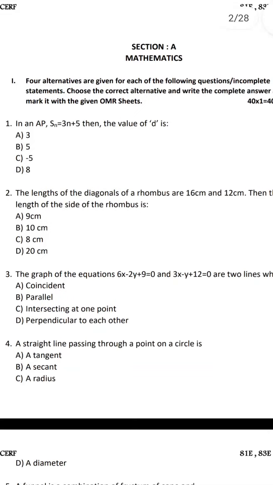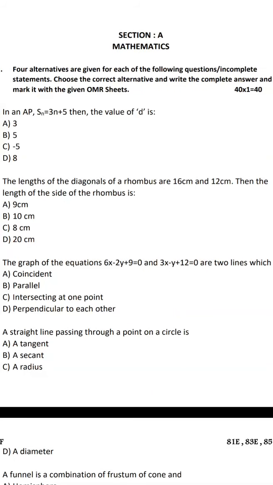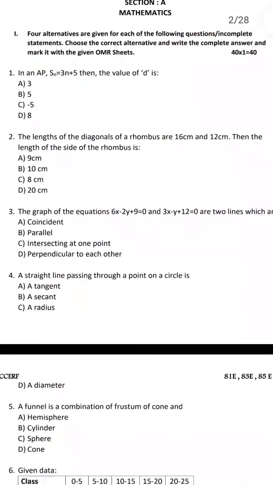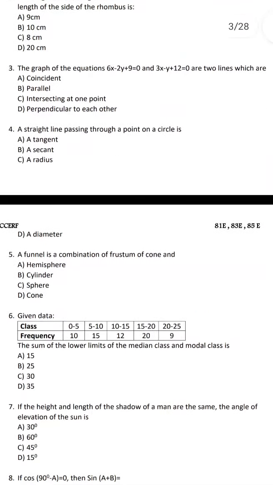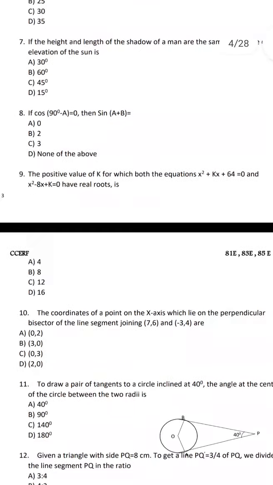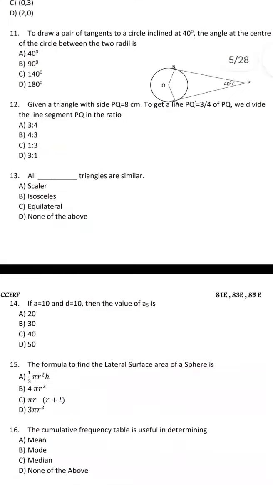Okay, as you can see here, this is section A, mathematics. 4 alternatives are given. Each of the following questions is an incomplete statement. Choose the correct alternative, write the complete answer and mark it on the given OMR sheet. So totally we have 40 questions. Each question carries 1 mark, totally 40 marks. And these are the questions of mathematics. I'm scrolling down a little quicker. As you can see, these are the number of questions.